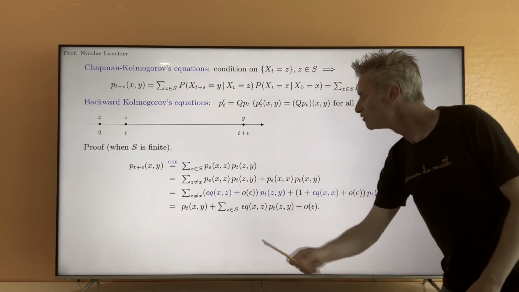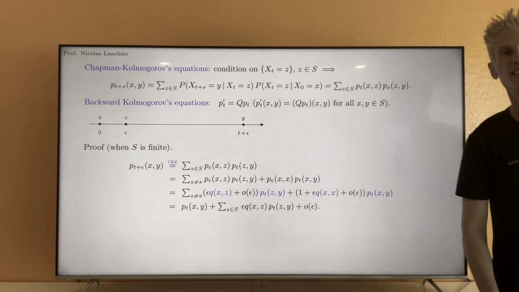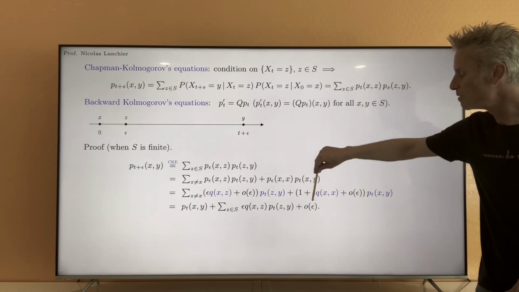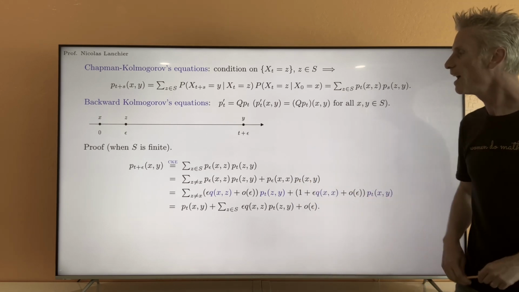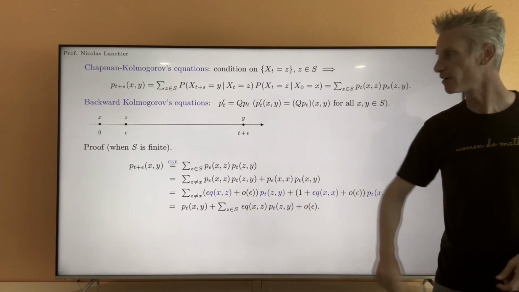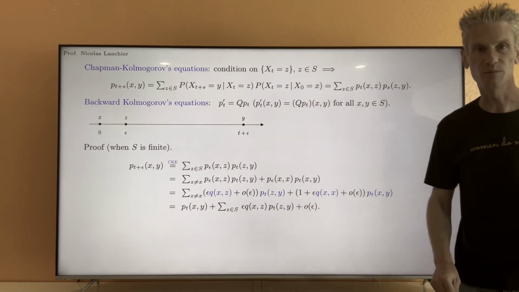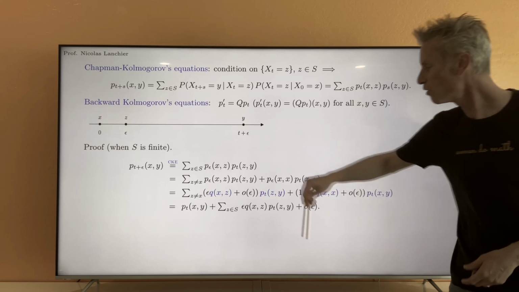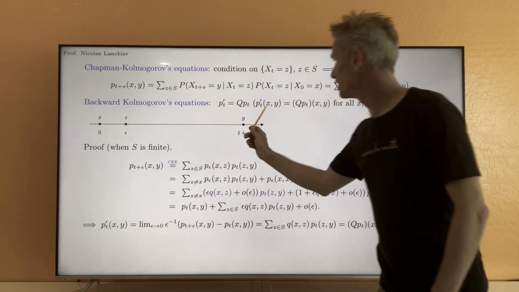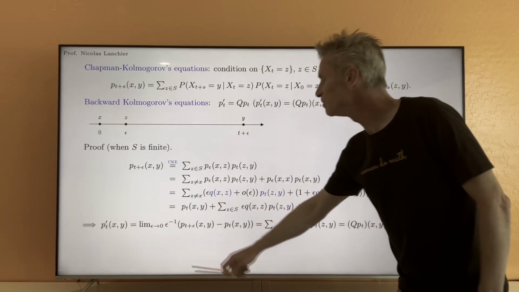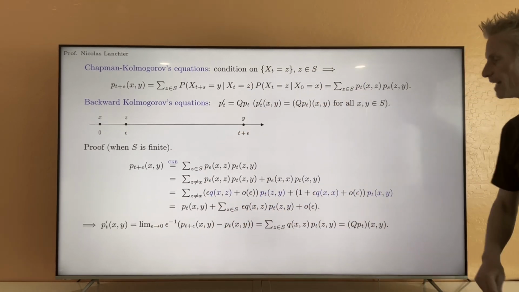That epsilon eventually is going to disappear: little o of epsilon over epsilon goes to 0 when epsilon goes to 0, and so eventually the derivative, this minus this over epsilon when epsilon goes to 0, is equal to this sum here. So that's the result we get.